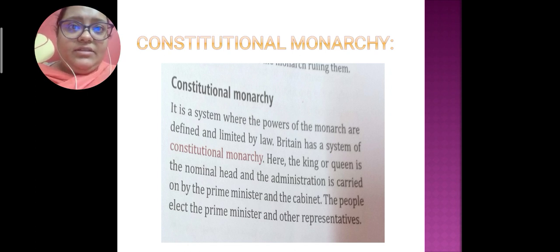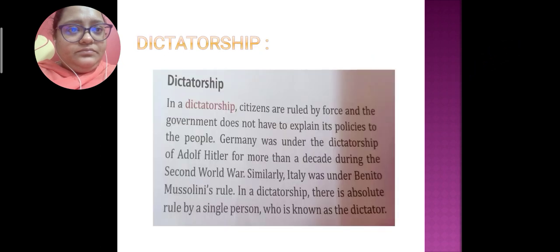The constitution's work is carried out by different ministers, the prime minister and the cabinet, and the prime minister also has the power to choose the representatives. Next is the dictatorship. Dictatorship means generally that the citizens are forced to follow that government system or its policies. For example, in Germany, Adolf Hitler forced people to follow certain norms which he made. Similarly, Italy was also under Mussolini's rule.